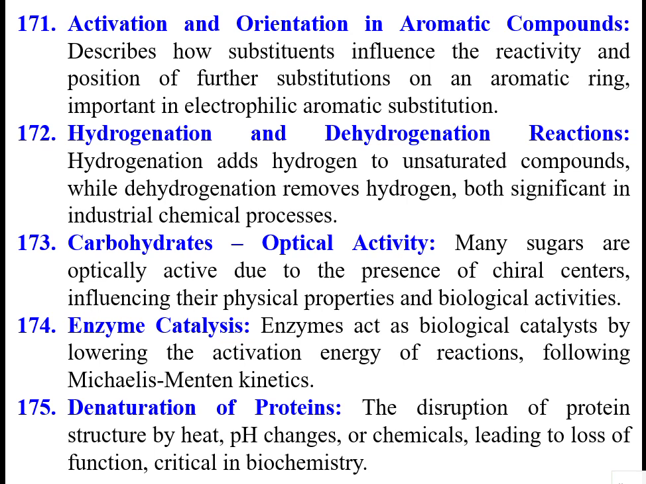Then hydrogenation and dehydrogenation reactions. Hydrogenation means addition of hydrogen to unsaturated compounds, while dehydrogenation removes hydrogen, both significant industrial chemical processes. Then carbohydrates, optical activity. Many sugars are optically active due to the presence of chiral centers, influencing their physical and biological properties. That is fructose and glucose. We are saying optical isomers, left-handed, right-handed. Glucose and fructose mainly.